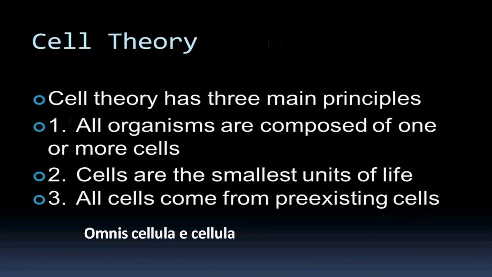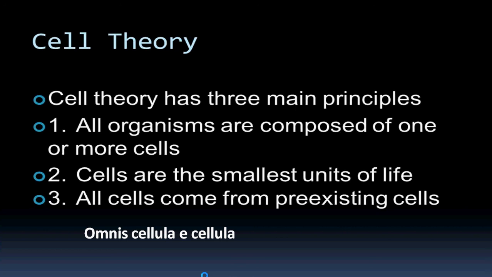Here you can see the main principles of the cell theory. The first one was given by Matthias Schleiden, that all organisms are composed of one or more cells. The second is that the cell is the smallest unit of life, and we can add that they are structural and functional units of life.